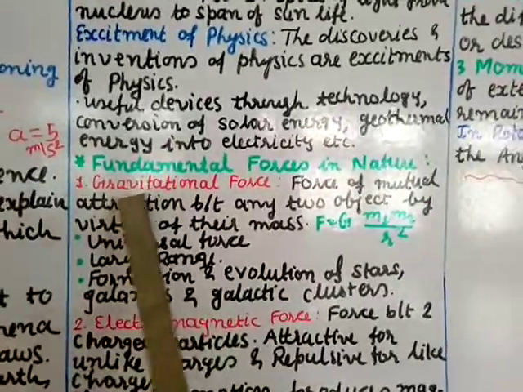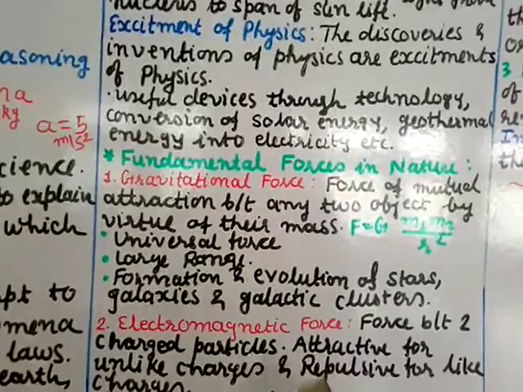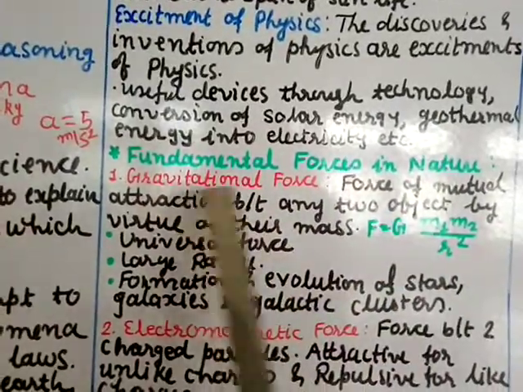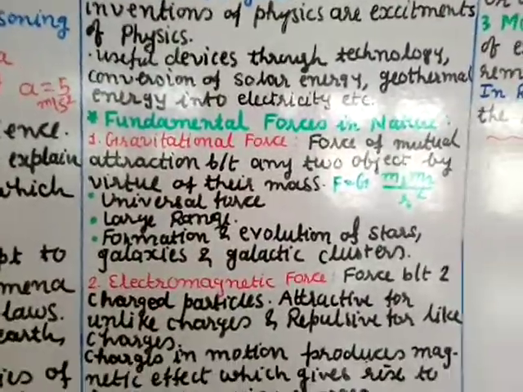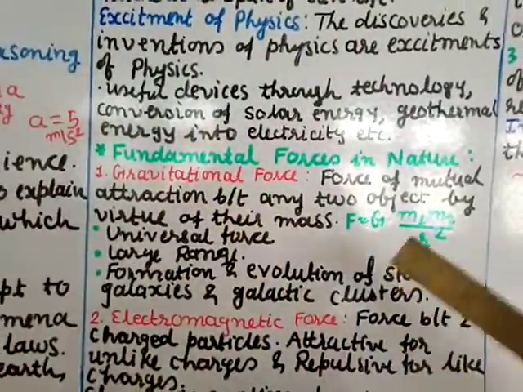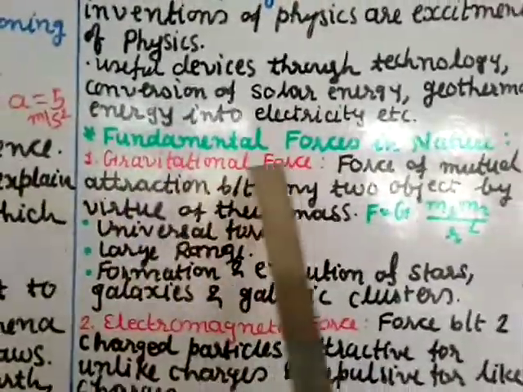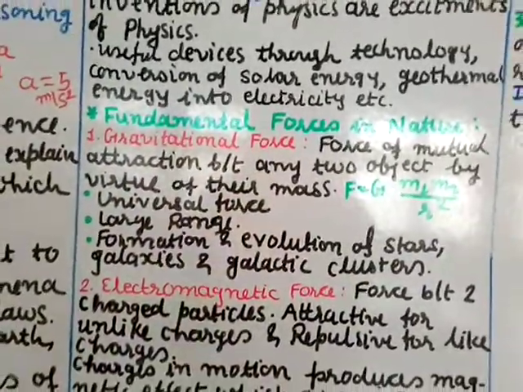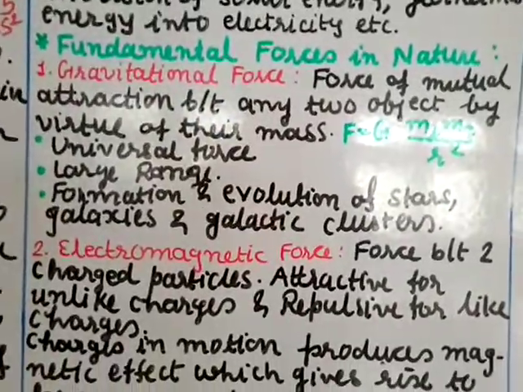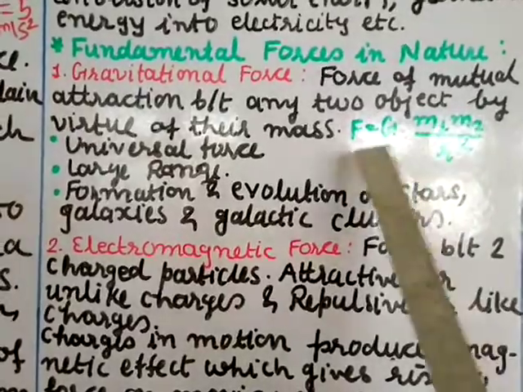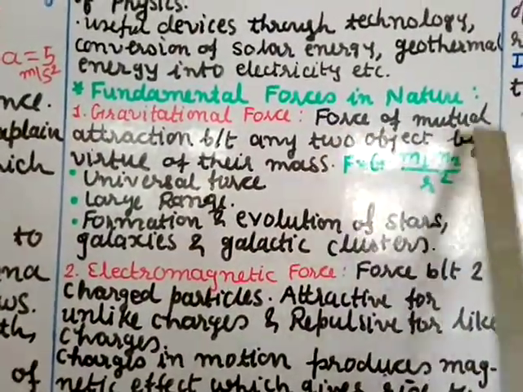So number 1 is gravitational force. We have studied gravitational force in class 9, and other things we may study later on. We are not going into detail, just a glimpse of it. So first is gravitational force. Gravitational force is between two objects which have mass. You know the formula also, F is equal to G m1 m2 by r square. So I have written here force of mutual attraction.